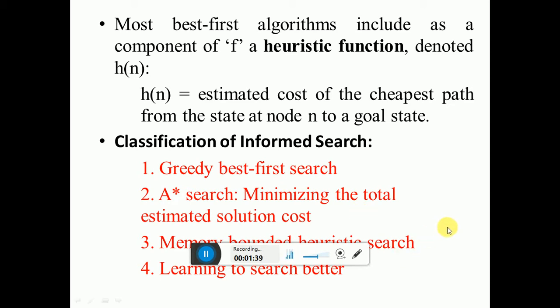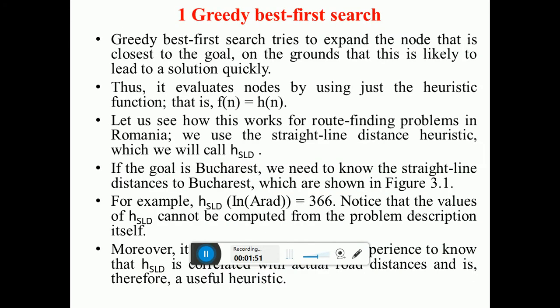These are the classifications of informed search: greedy best first search, A star search, then memory bounded heuristic search, and learning to search better. First we will see greedy best first search. This greedy best first search tries to expand the node that is closest to the goal on the grounds that this is likely to lead to a solution quickly, and it evaluates nodes by using just the heuristic function, that is f of n equal to h of n.